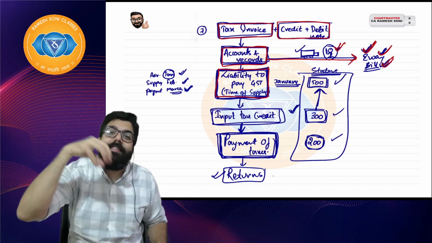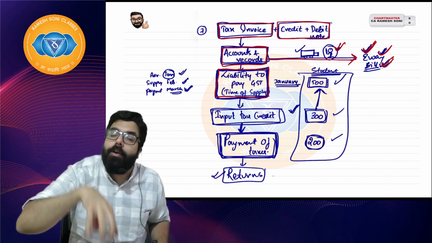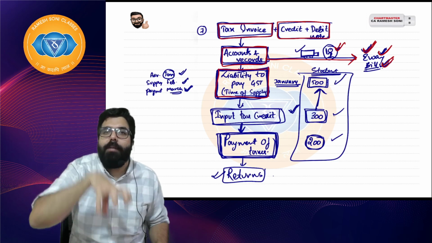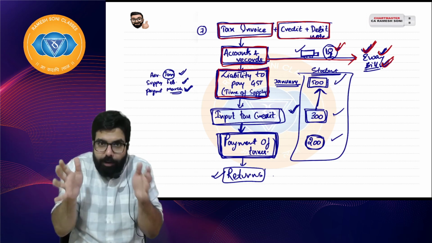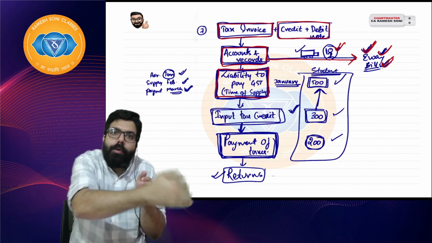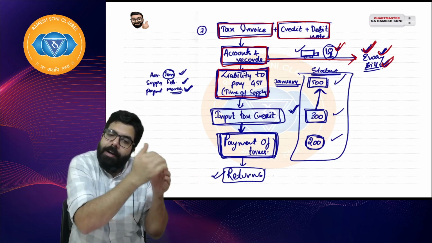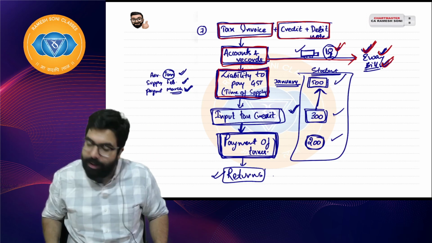Time of supply is that time when your liability to pay GST crystallizes. Basically, you'll have to pay the GST to the government. So if it's a liability of the month of January, I'll have to pay by 20th of February. February's liability, 20th of March. I hope everyone is clear.